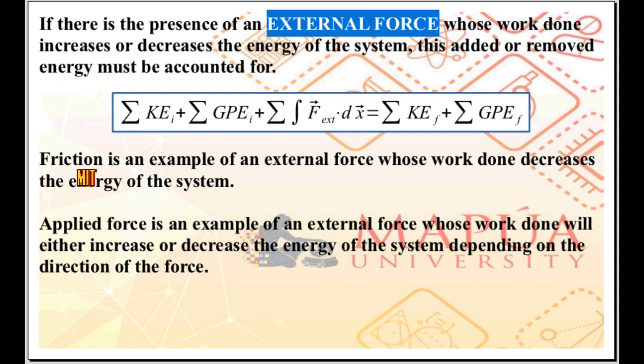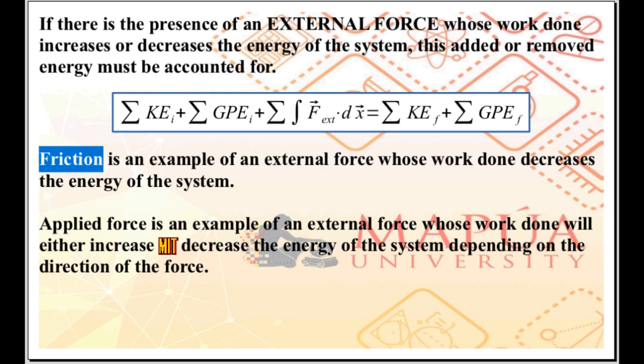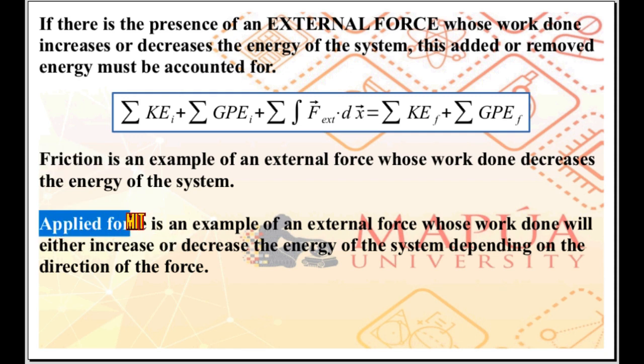One example of an external force whose work done decreases the energy of the system is friction. Another example of an external force that can affect the energy of the system is the applied force, whose work done will either increase or decrease the energy of the system depending on the direction of the force.